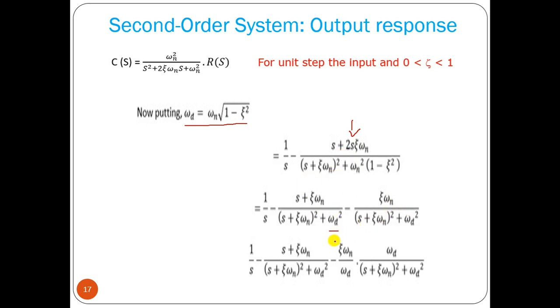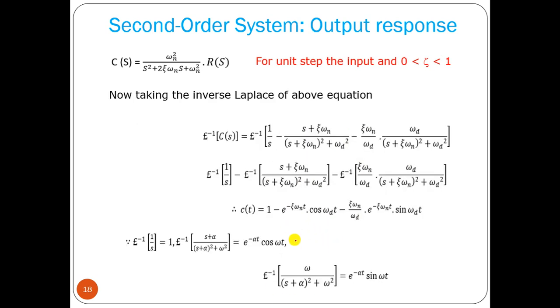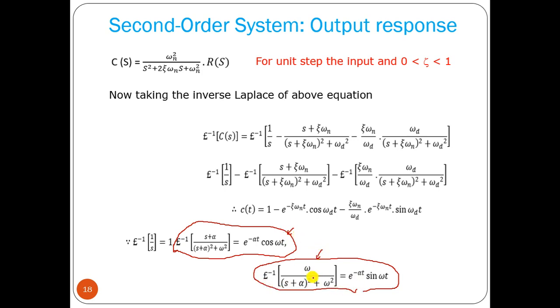Then this factor we are writing in this particular form, that is (s plus alpha) divided by (s plus alpha) square plus omega square, because this factor then becomes e to the power minus alpha t cos omega t. Another factor is omega by (s plus alpha) square plus omega square, this is e to the power minus alpha t into sin omega t. So the actual aim is to write in these two forms. Okay, then we can take the inverse Laplace transform.